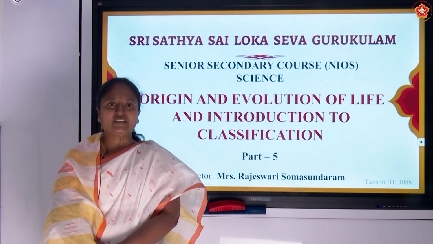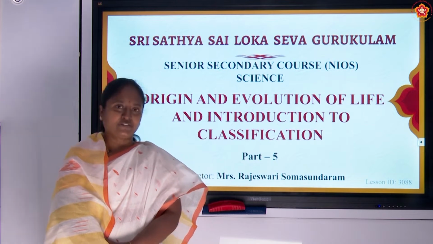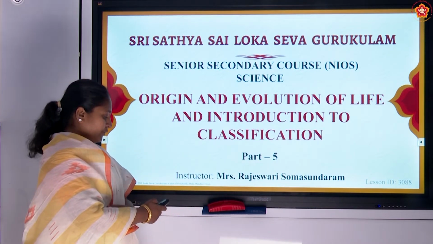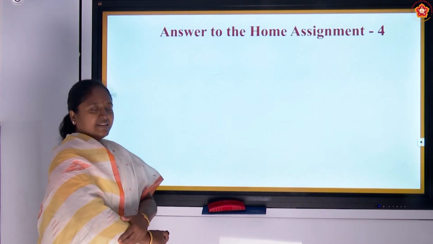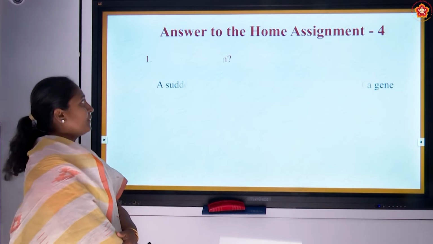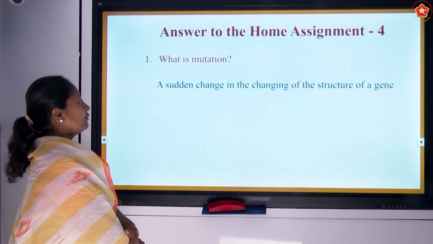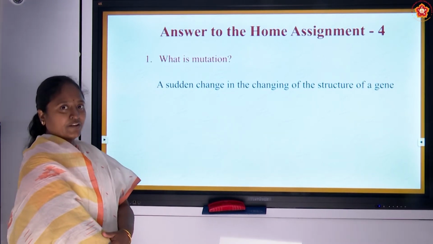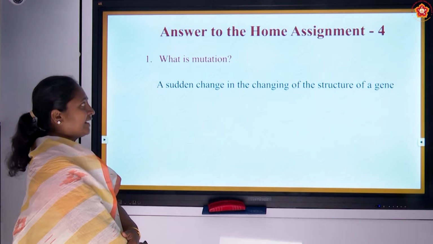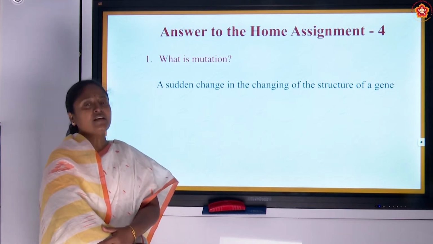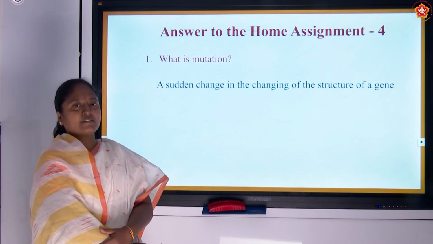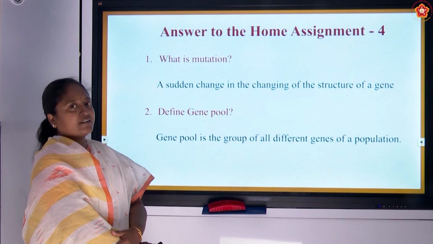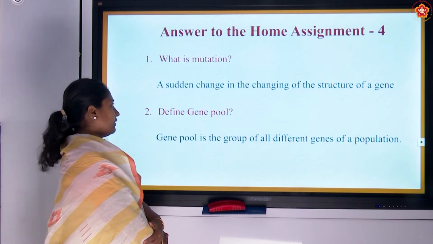Today we are going to see part 5 of Origin of Evolution and Introduction to Classification. We will see the answers for the previous home assignment. The first question asked was, what is mutation? Mutation is a sudden change which happens to the structure of the gene and which will be exhibited by the organism in its phenotypic character.